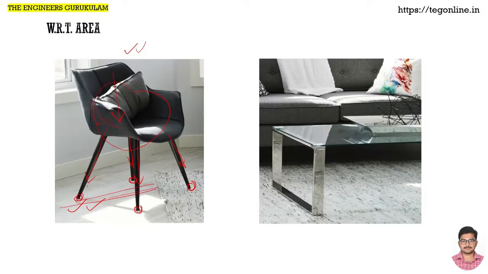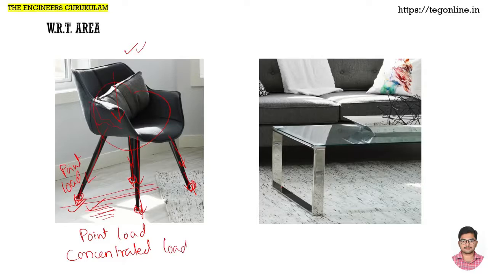So the loads that these legs of the chair are exerting onto this ground, that load is called point load or concentrated load, right? So in that case, what we call those things: point load or concentrated load, right?